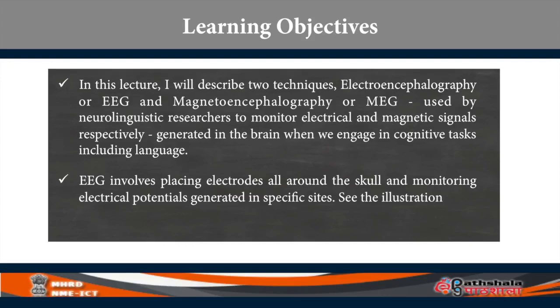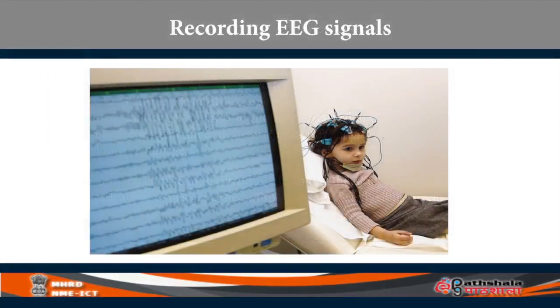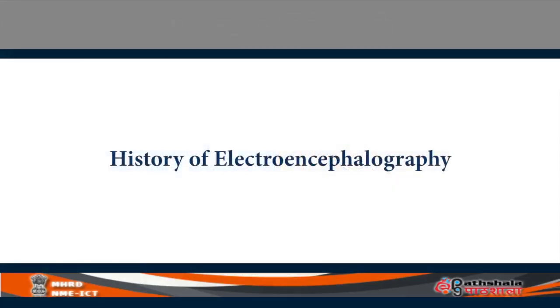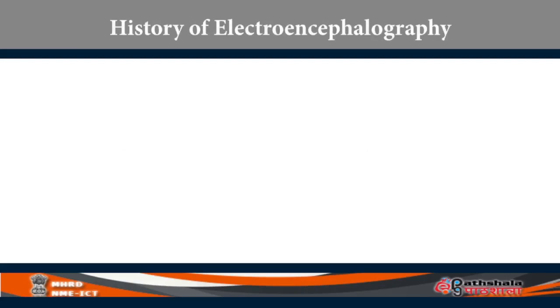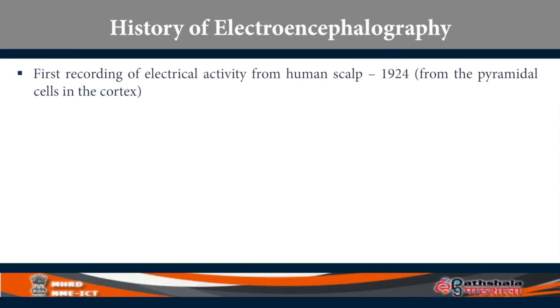EEG involves placing electrodes all around the scalp, as you will see in the picture of a little girl attached to the EEG machine, and the electrical signals are monitored on the computer as shown in the picture. Now I'll say a little bit about the history of how EEG developed. The first recording of the electrical activity from the human scalp took place in 1924.